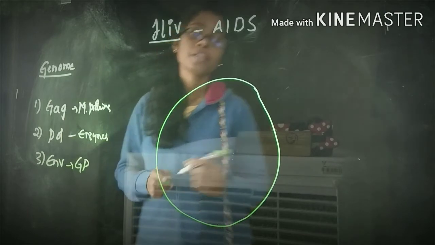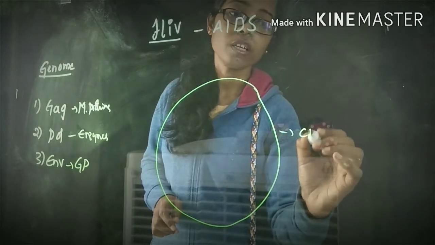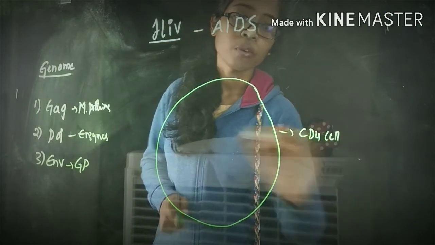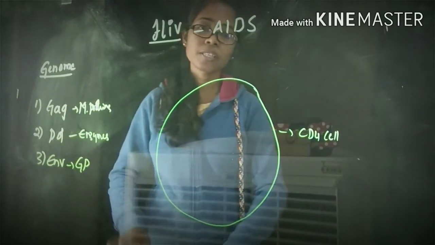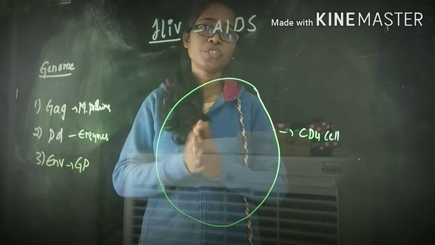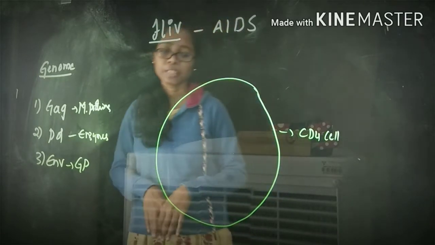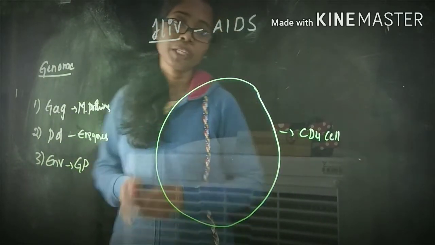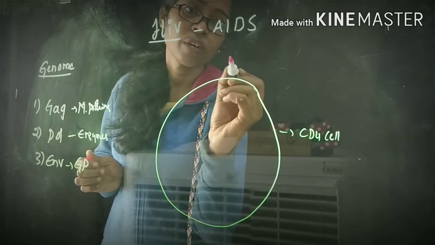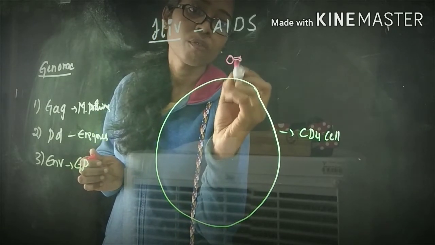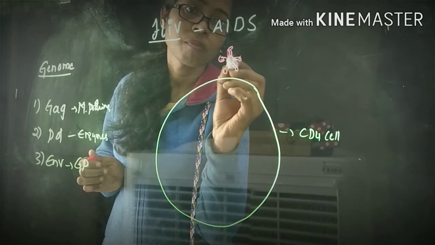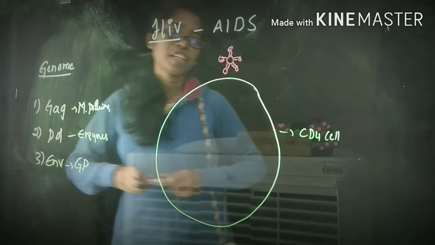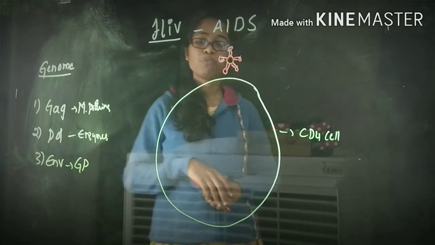Assume that this is one of the CD4 cells. See what happens once the virus enters our body. Assume this is the HIV virus, reaching this CD4 cell.